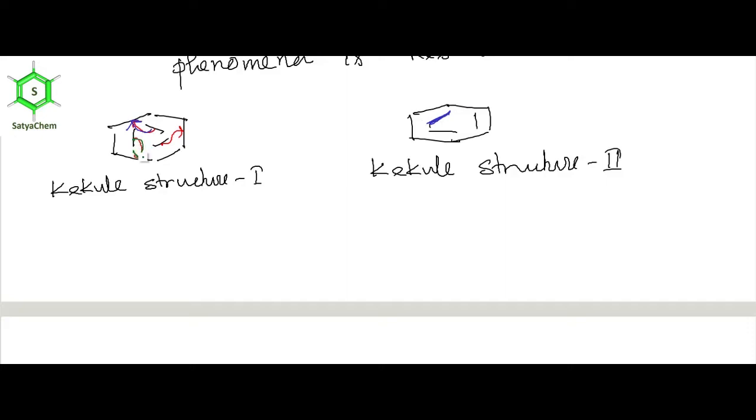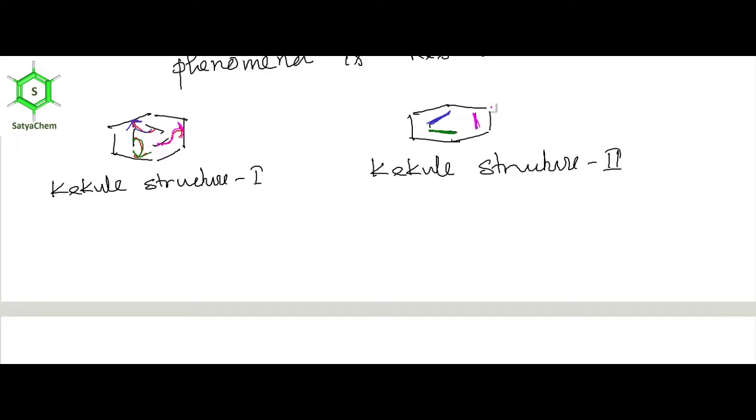We have shifted this pi electron, then we got a new pi bond, and we have shifted this pi electron, so we have another new pi bond. So you can draw Kekulé structure 1 and Kekulé structure 2 just by shifting of pi electrons. And now I will show you some bond lengths.